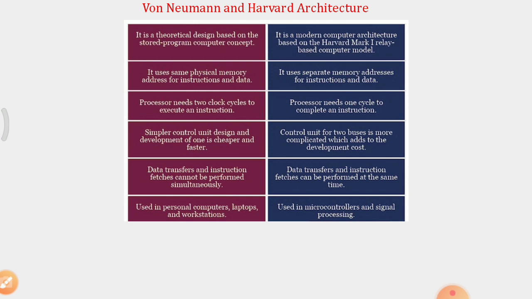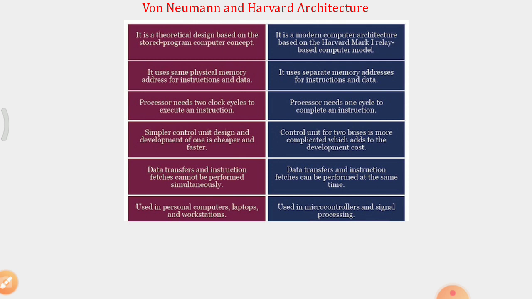So the von Neumann uses the same physical memory address for instruction as well as data, to access the instruction as well as the data. Whereas in a Harvard architecture, it uses a separate memory address for instructions and data. So instruction is fetched separately and the data is fetched separately.